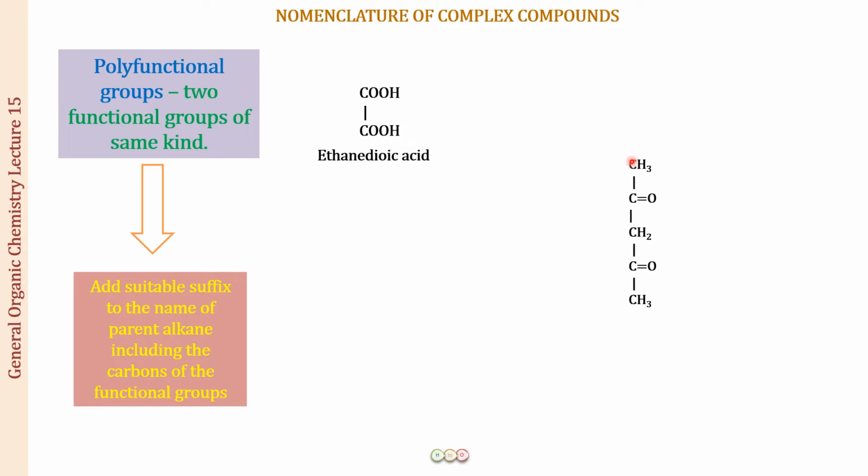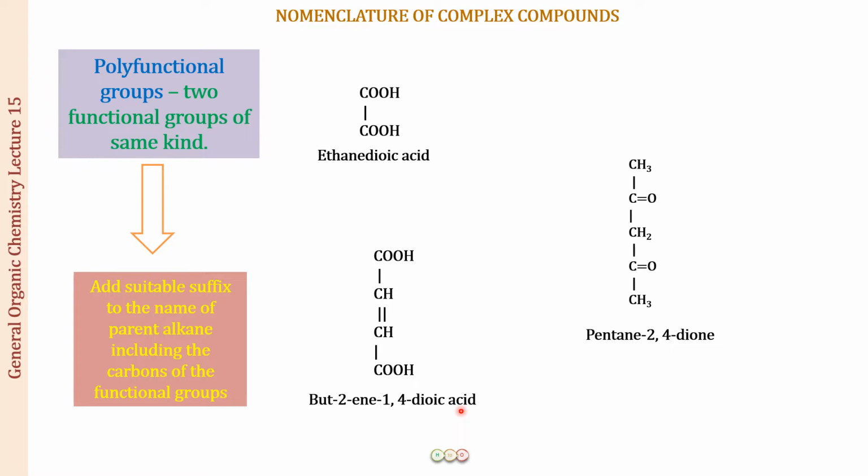So this will be carbon number 1, 2, 3, 4 and 5, and the name of the compound will become pentane-2,4-dione. All right, let us see one more example. So you have COOH, CH double bond CH, COOH. So carbon number 1, carbon number 2, carbon number 3, carbon number 4. You have to include these carbons. So the name of the compound becomes but-2-ene-1,4-dioic acid.